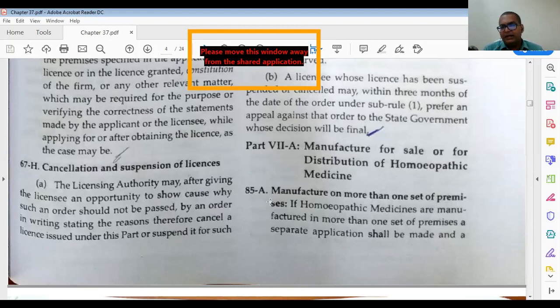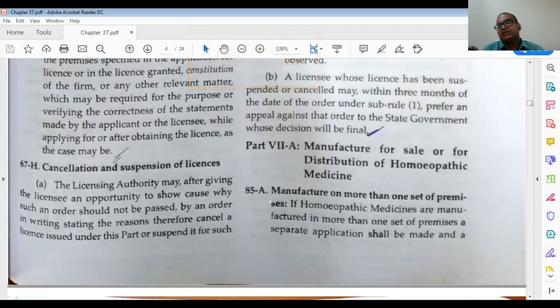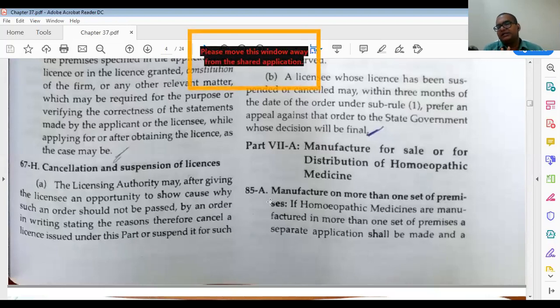About recruitment, about the pharmacy, about giving licenses, many things are up to the state government. So remember these things: rules and regulations are made by the central government, but implementation is up to the state government. That's why you have seen many differences in different state governments. Things are coming from the central government, but different states have some different issues and different processes, and that is because of this.